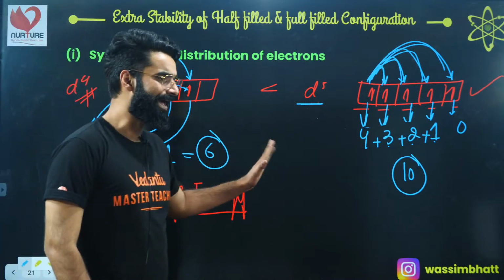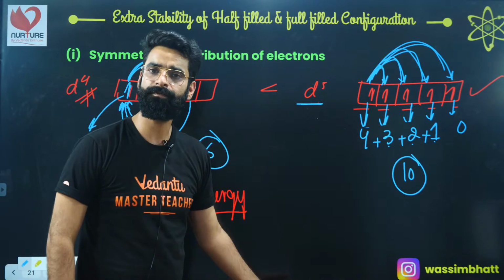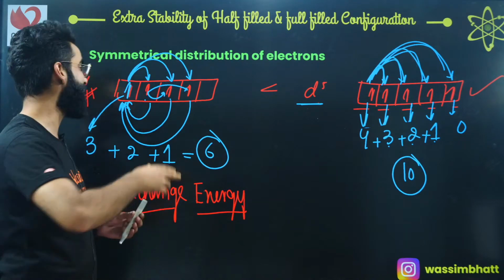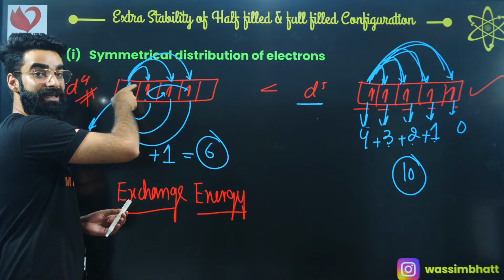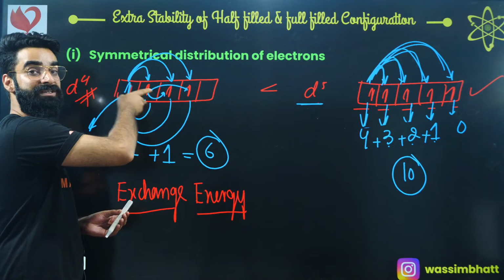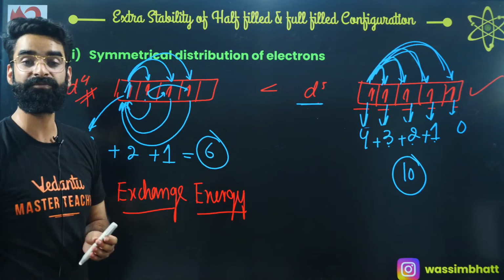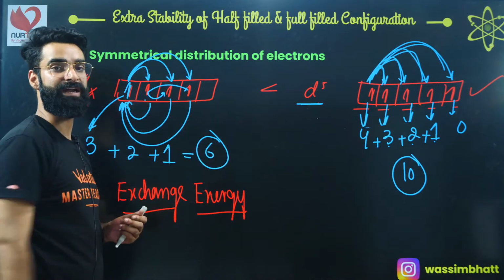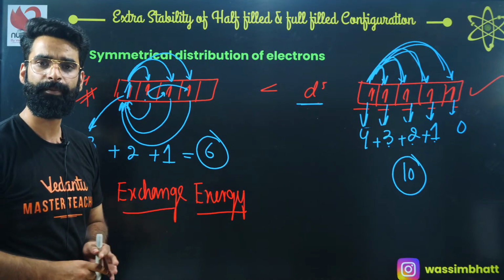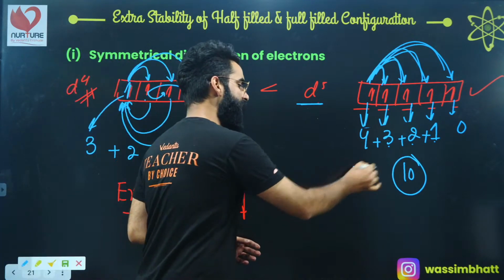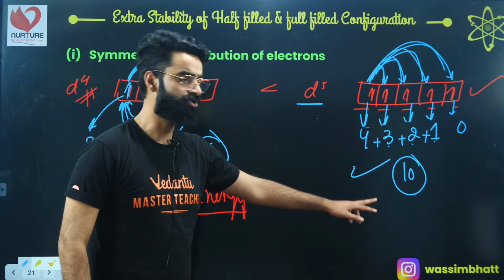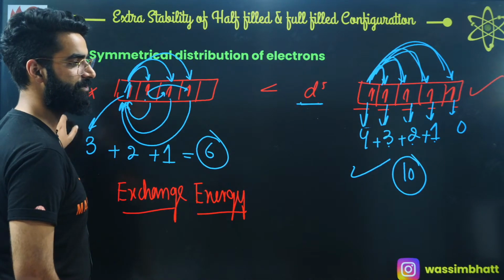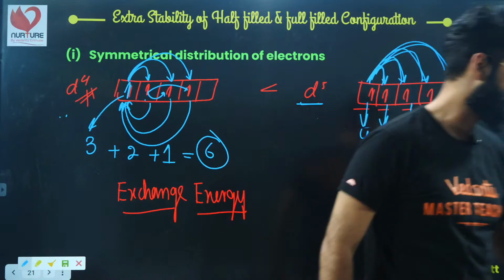Remember, wherever exchanges are more, more is the energy released. The amount of energy released when the electrons exchange their position in the same subshell is what we call exchange energy. And the more the exchange energy, that means more energy released during the exchange of electrons, and more is going to be the stability. So the number of exchanges over here is more, so more will be the energy released, and more energy released means more stability. That's why your D5 configuration is more stable than your D4 configuration. I'm sure it's clear to everyone.